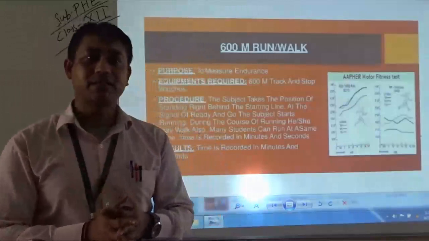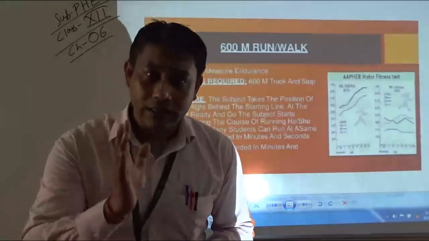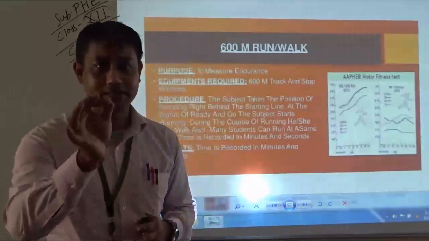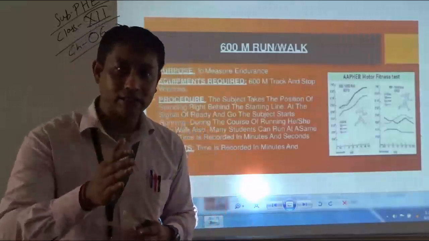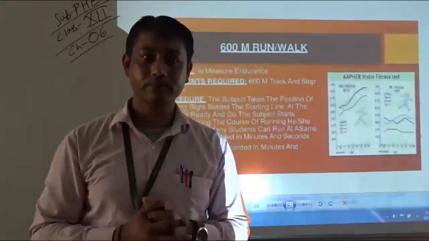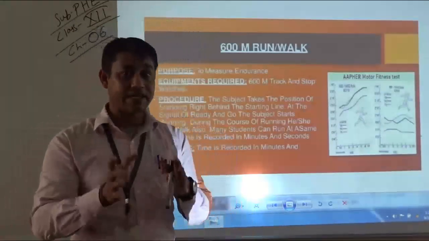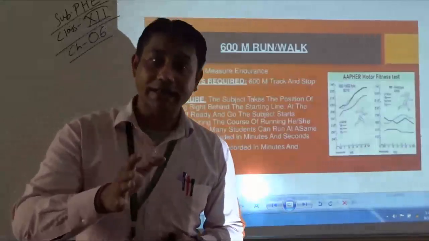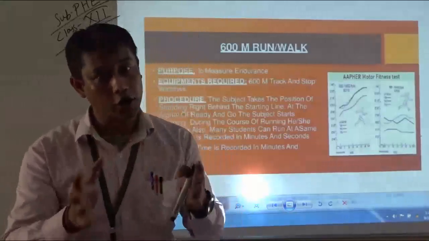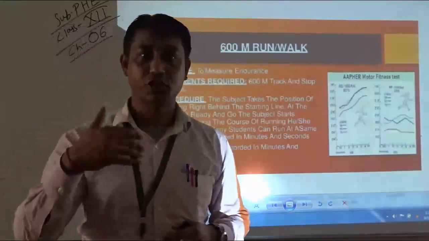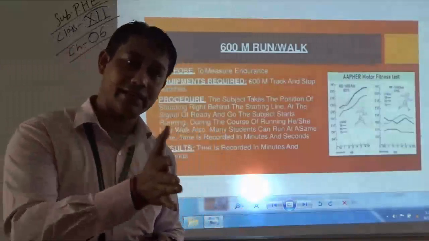The subject needs to complete 600 meter distance either through walking or running. I repeat, the subject needs to complete 600 meter distance either through walking or running, or the subject can mix up. If the subject feels shortness of breath, then he can start walking.